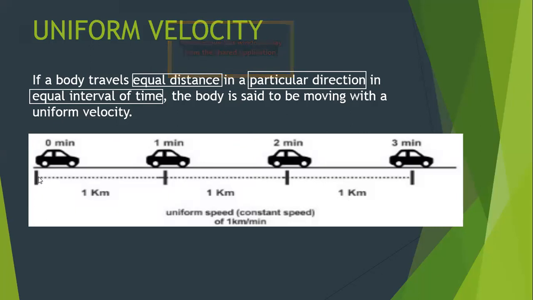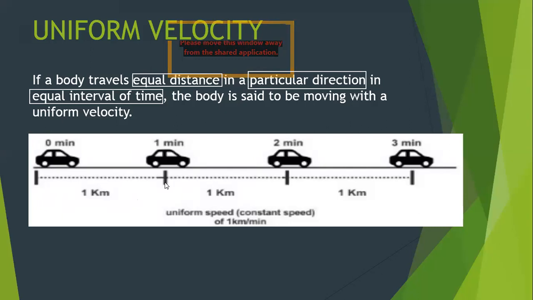So let's take this example now. The car is moving. The car is at rest when we started the timer. After 1 minute, it has traveled 1 kilometer. After 2 minutes, it has traveled 2 kilometers. After 3 minutes, it has traveled 3 kilometers. Means in every 1 minute, the car is traveling 1 kilometer.